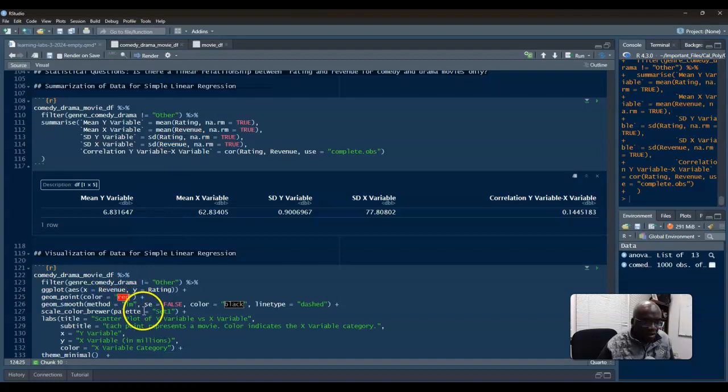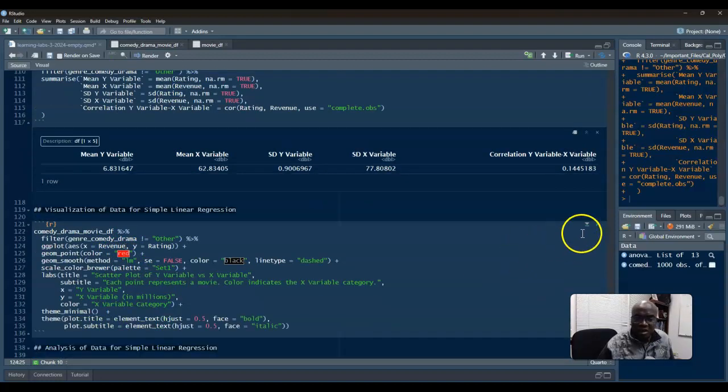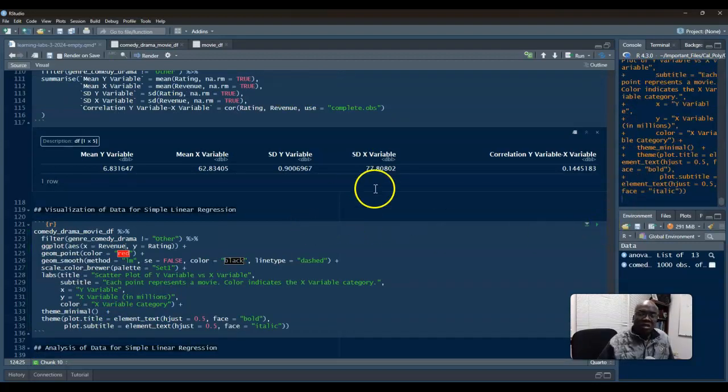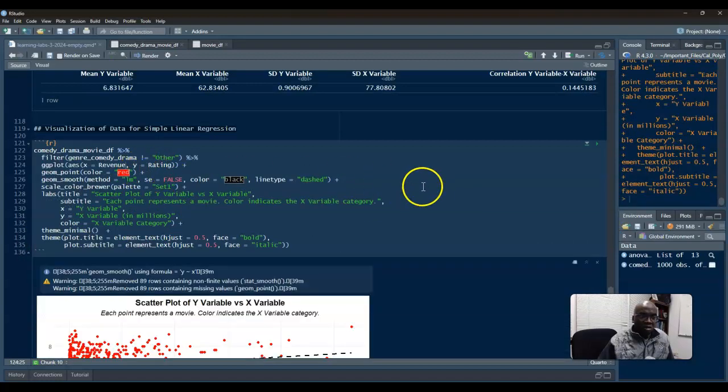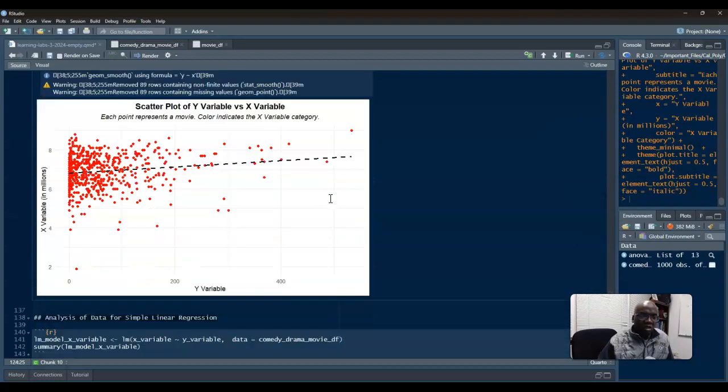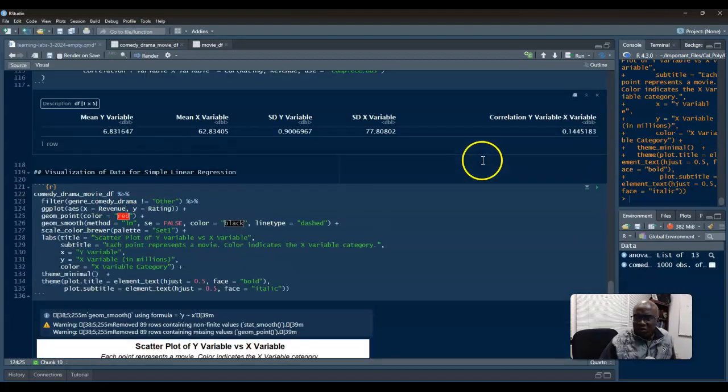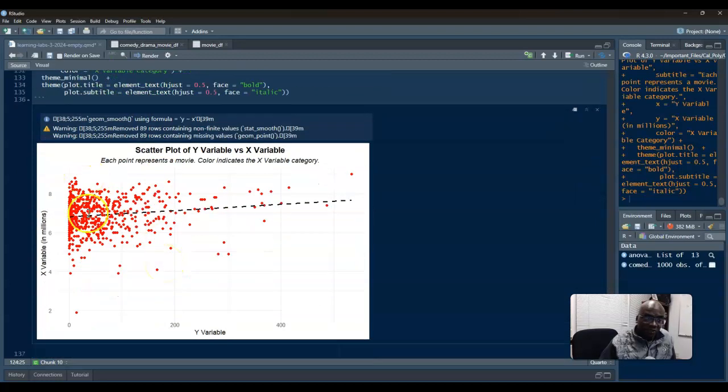Okay, so now if I run this, I'm going to get a visualization. So I got the summarization of my data, then my visualization of my data. Yikes. This is a linear relationship, but you know there's something else going on in terms of the clustering towards the left of the screen. There's a slight linear relationship, that 0.114, was it? 0.144. Not that big of a difference.